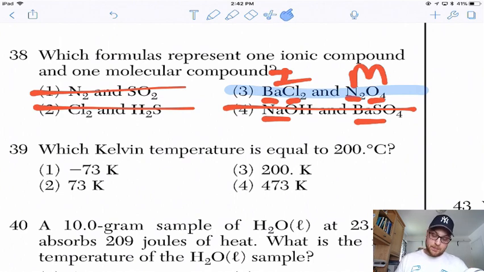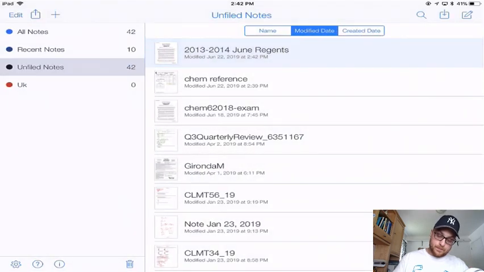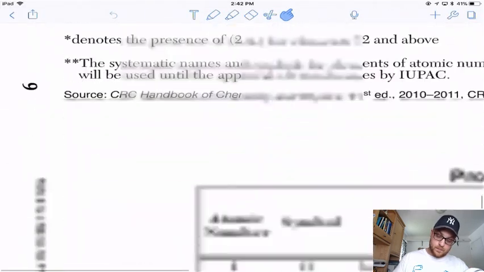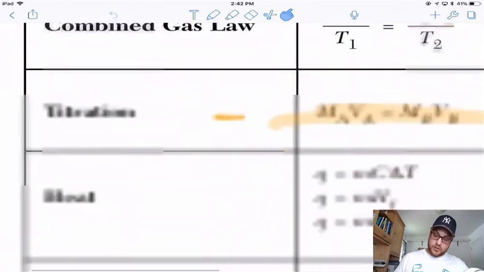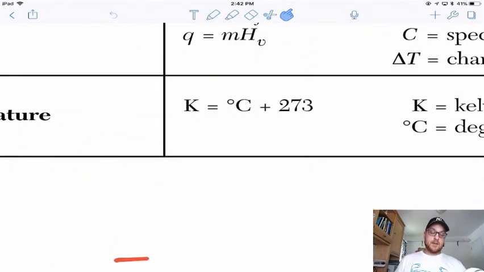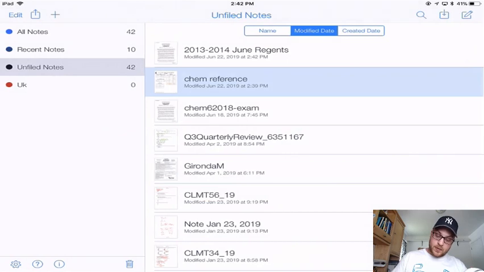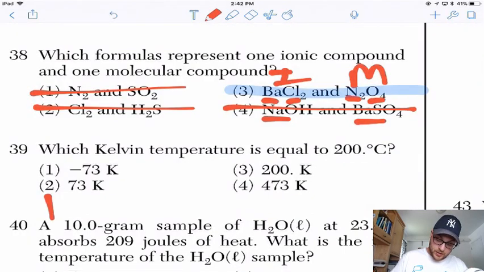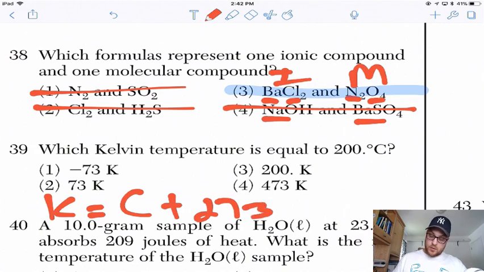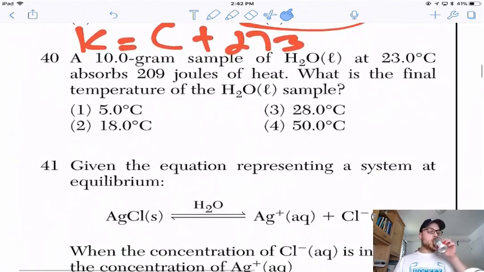Which Kelvin temperature is equal to 200 degrees Celsius? So there's a formula for that. Kelvin equals Celsius plus 273. So we have 200 degrees Celsius. We add that to 273, and we get the answer of 473. That's not too bad.